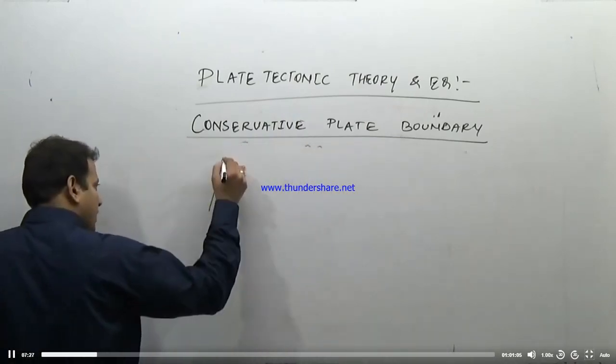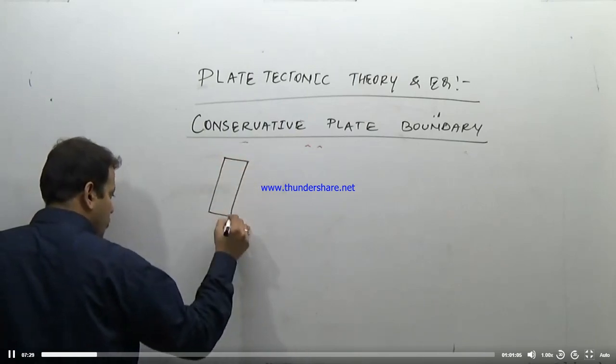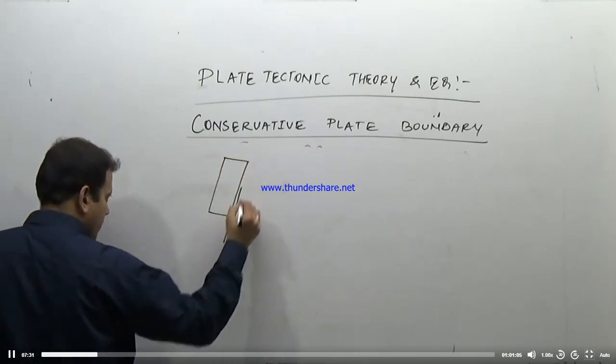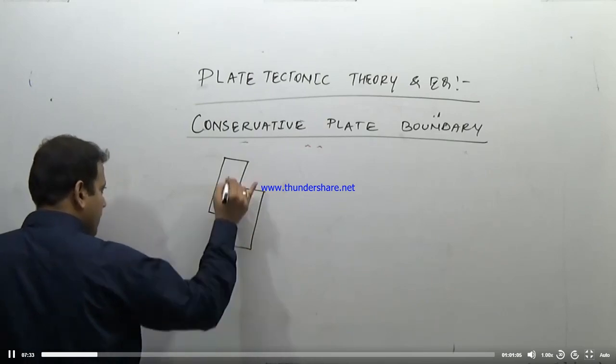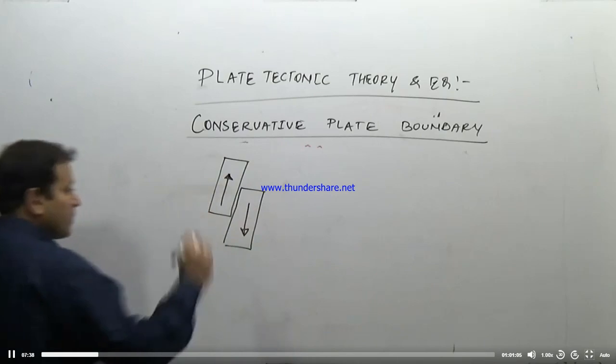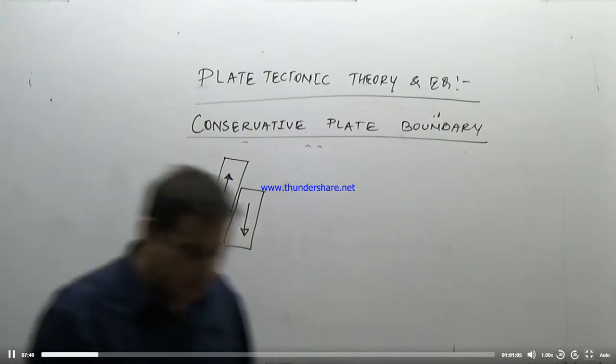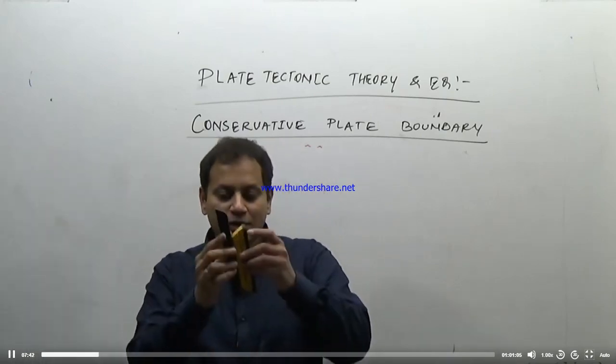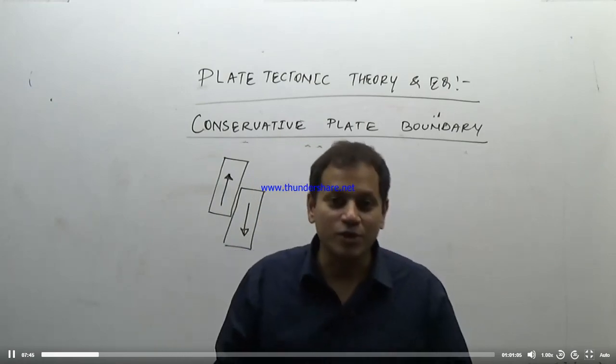How is it shown in the diagram? It is shown this way: the two plates are moving parallel to each other. The earth is not a very smooth surface.